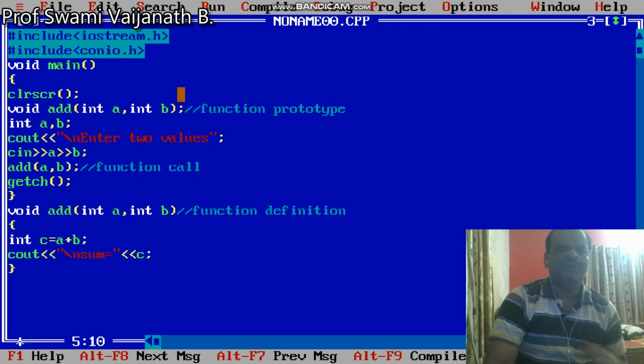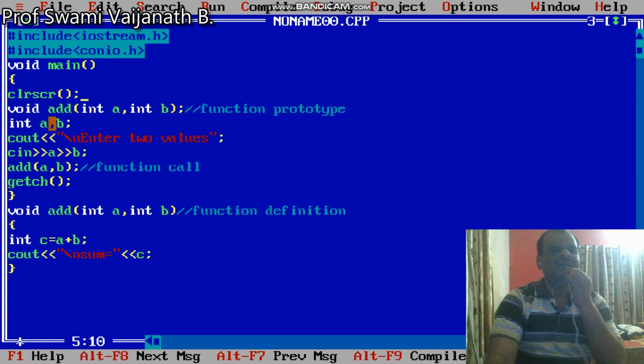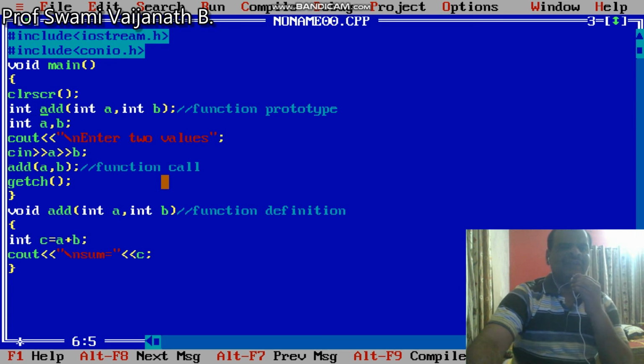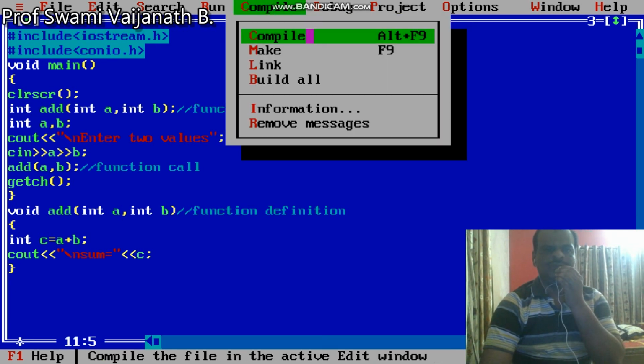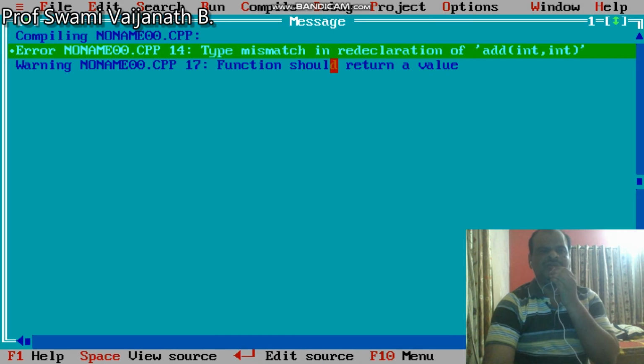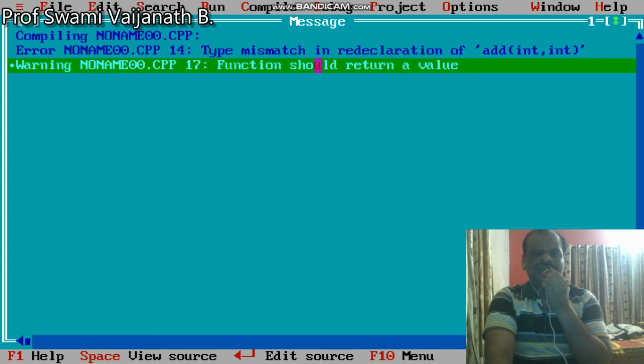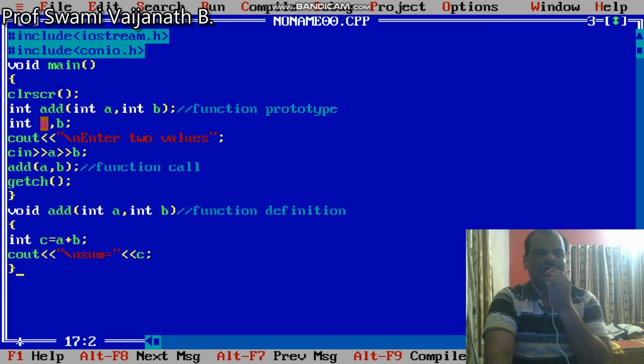Now the subfunction has a return type. Whenever the subfunction has a return type such as integer, and I compile this program, it shows a warning: type mismatch and function should return a value. These are the two errors. Why does it come?